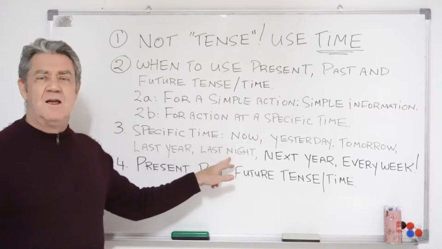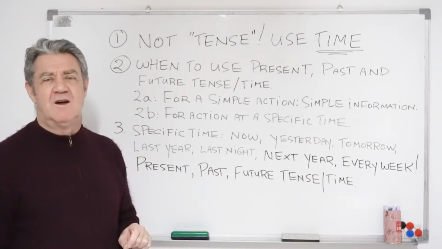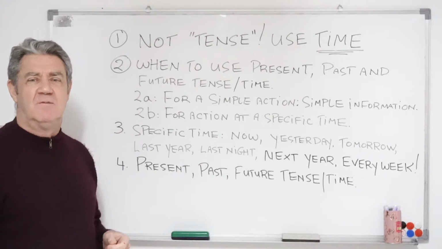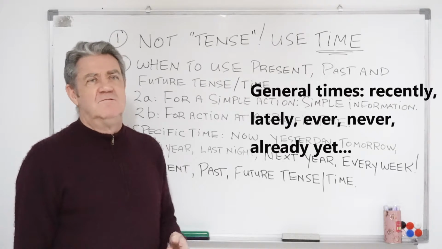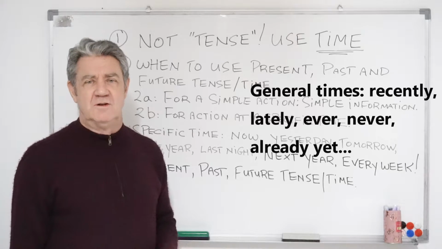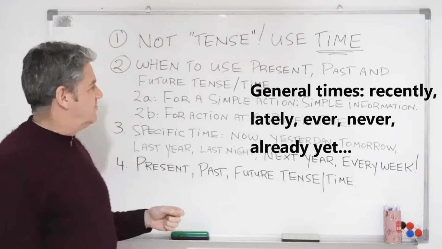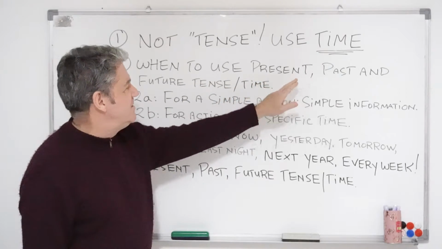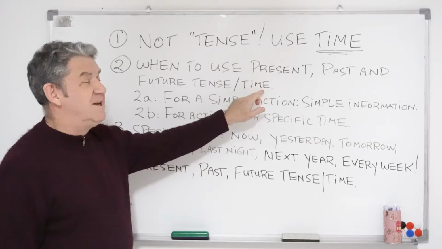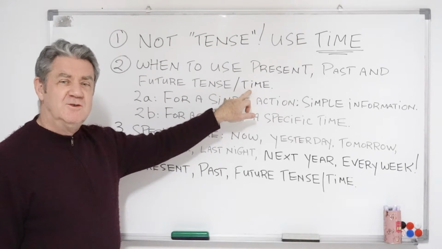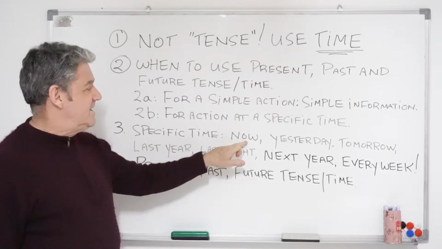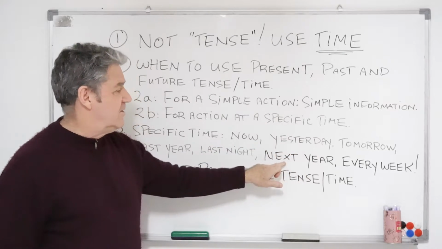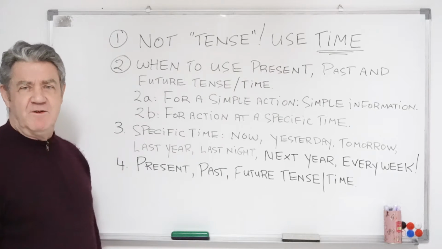So each time here we name the time, we give a word to the time. This is very different from saying lately or recently, which is not specific. So to really understand how to use present, past and future time, it's good to link it or connect it to this kind of idea. Now, yesterday, tomorrow, next year or every week.